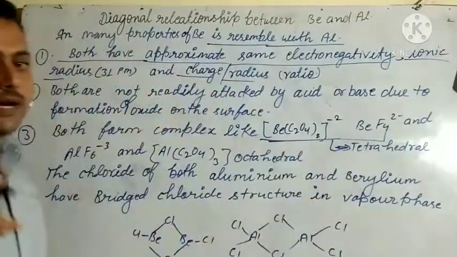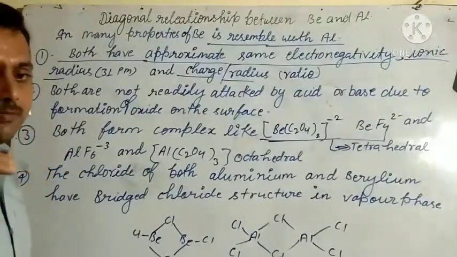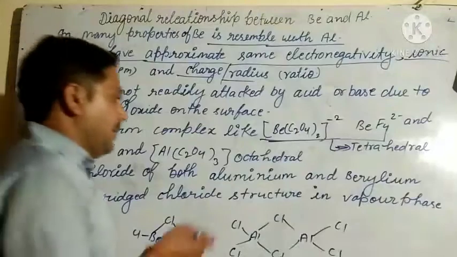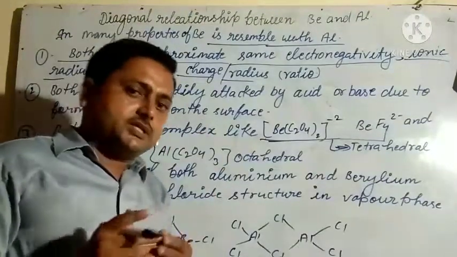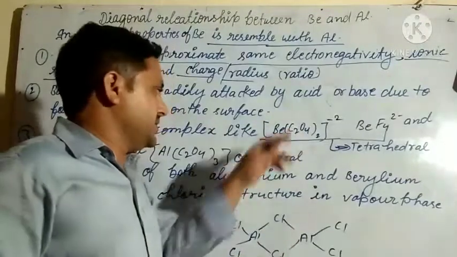You have already discussed in coordination compounds, in chemical bonding, the structure of compounds and how to draw the structure of compounds.